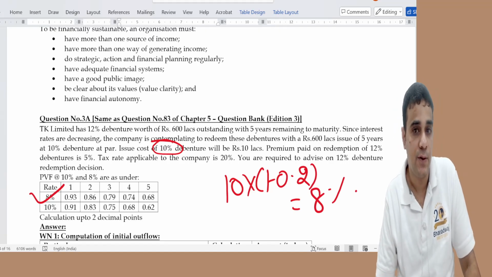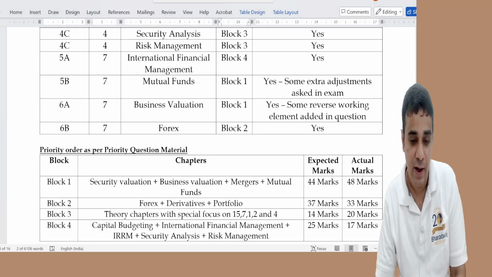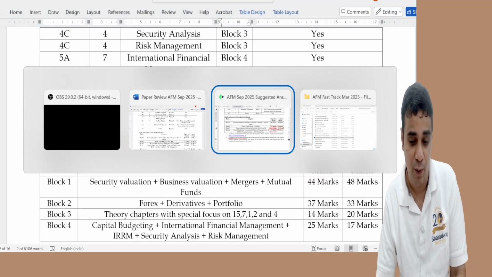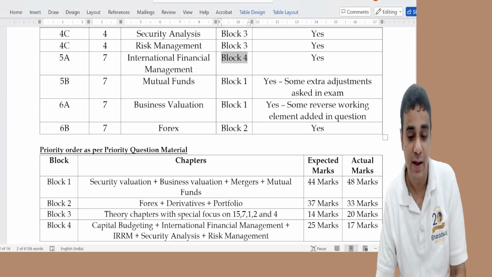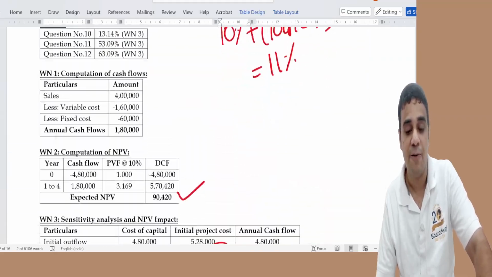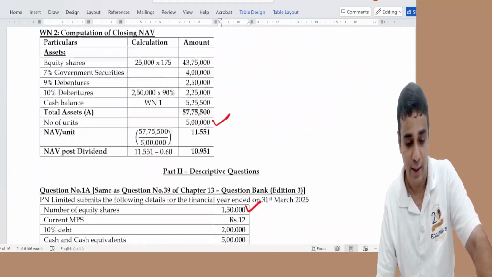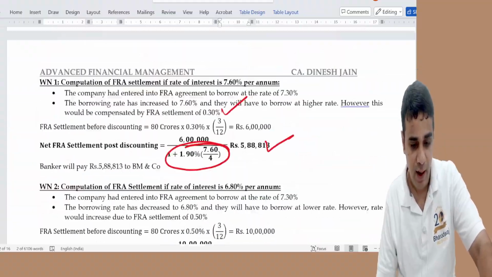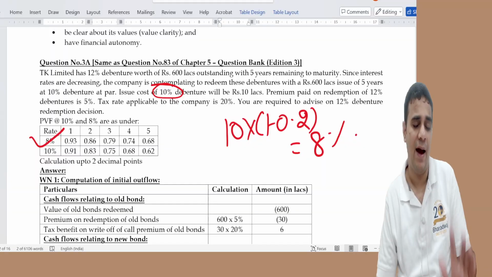After tax cost of new debt. I have answered this to a few, but not to every student, and questions have come. They have asked me why the discount rate is not given. No, the discount rate is given. It is the after tax cost of new debt.